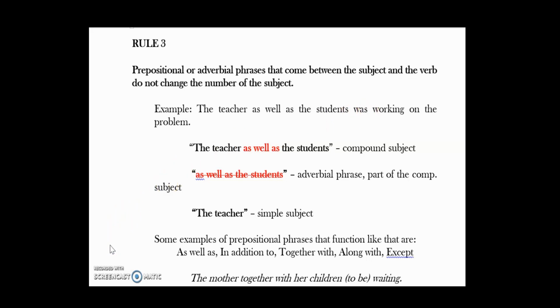Let's look at some examples of adverbial phrases. As well as, in addition to, together with, along with, except. Now you try. My mother, together with her children, is waiting. The compound subject is my mother, together with her children. Together with her children is adverbial junk. Therefore, the simple subject is the mother, is.